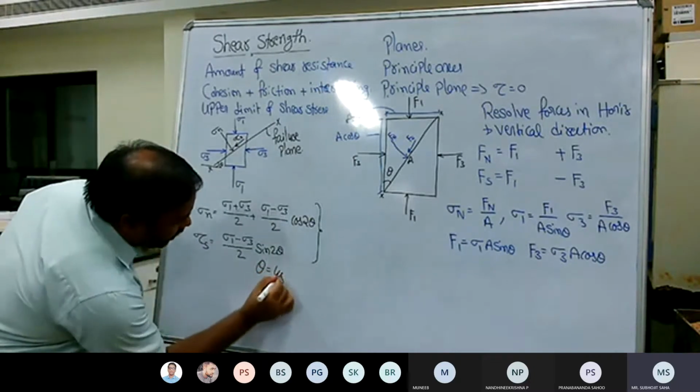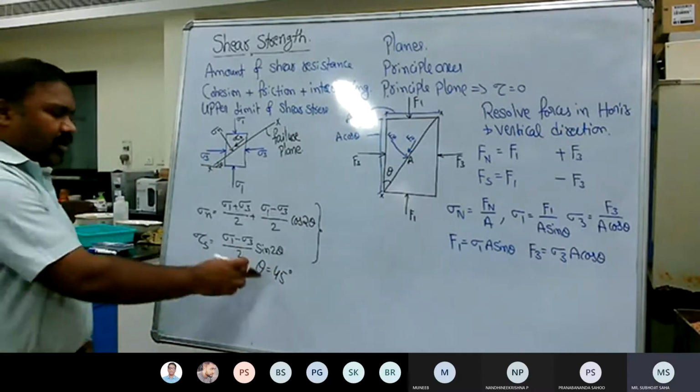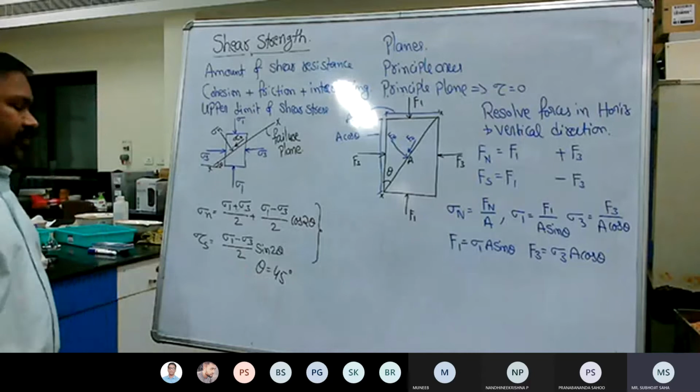If theta is 45, then the shear stress is maximum.